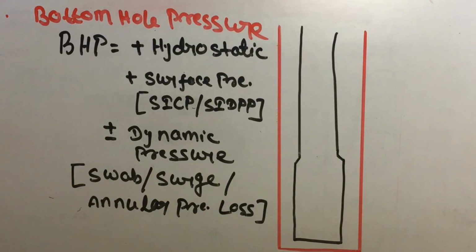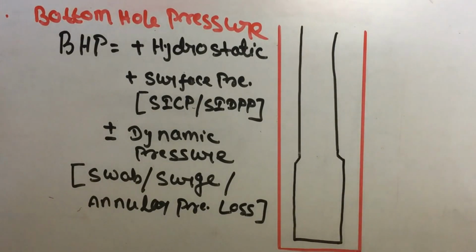It is defined as the total sum of all the pressures, such as static pressure (static means hydrostatic), surface pressure and dynamic pressure, being exerted at the bottom of the hole.